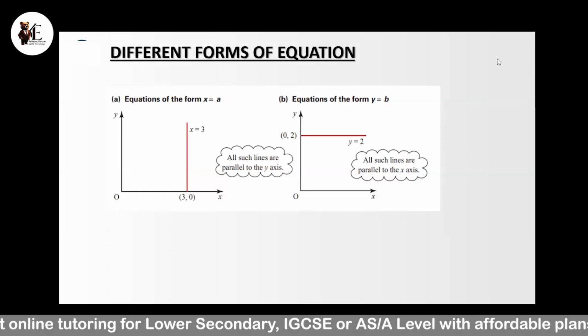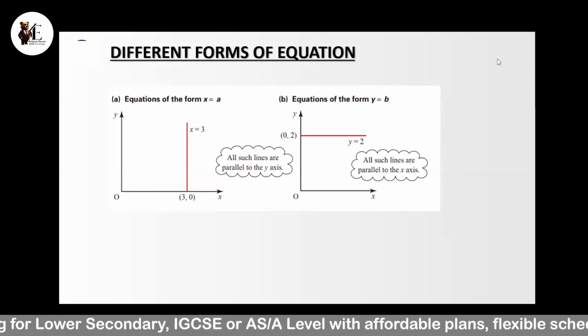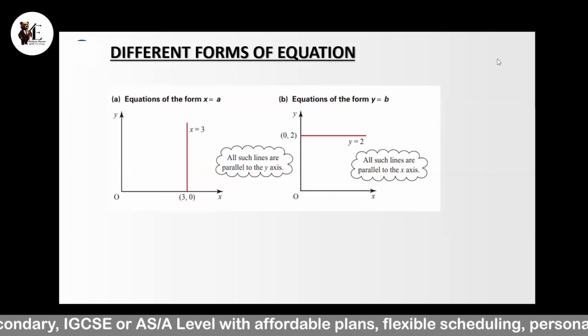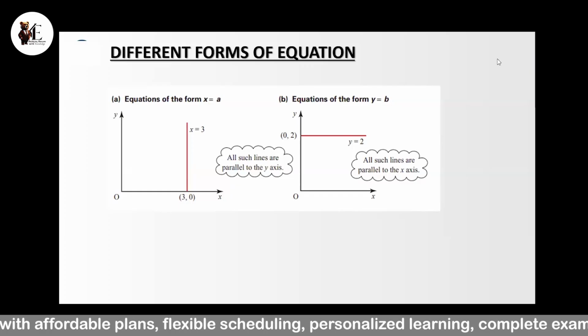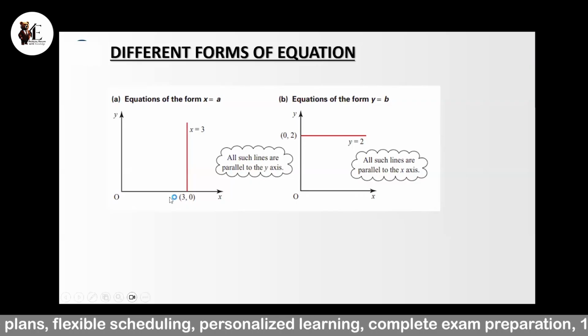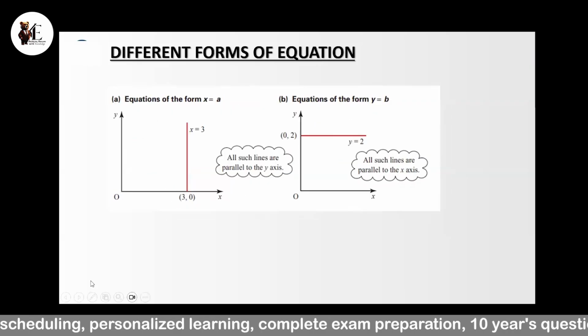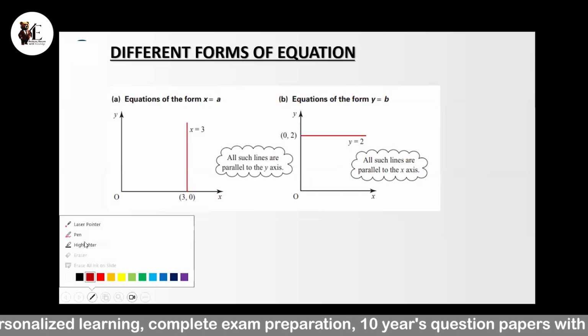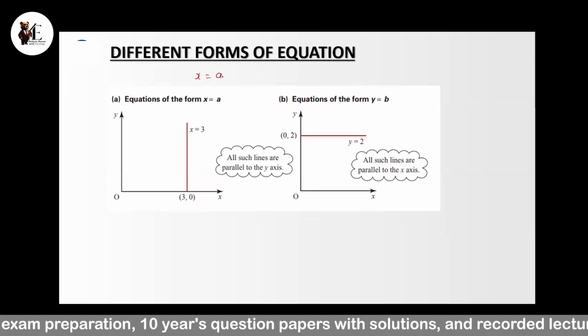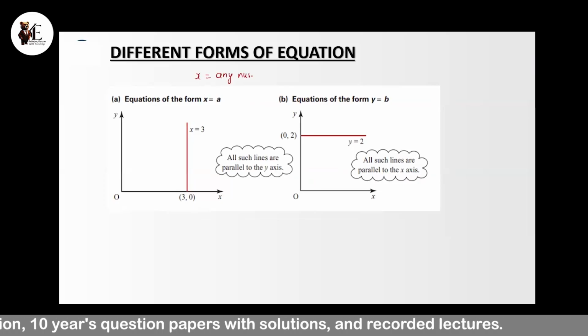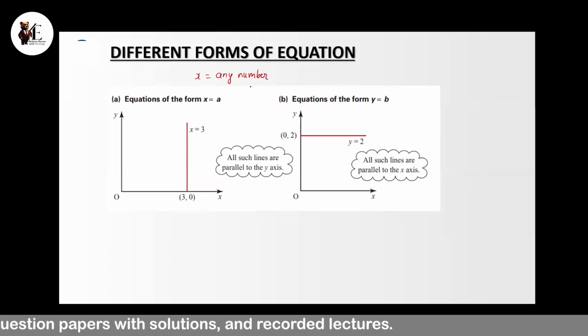Whenever there is an equation written in this form, x equals any number, and the number can be positive, negative, in fraction form, or in decimal, if you locate the graph of such an equation, the graph will always be parallel to the y-axis.